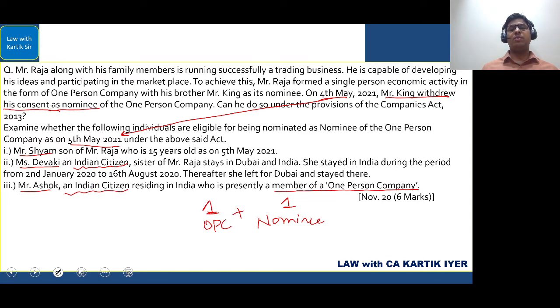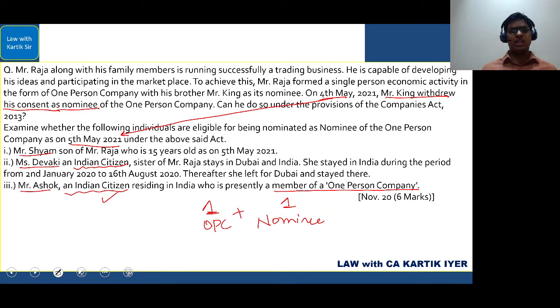Can he be the member in two OPCs? The answer is no. Can he be the nominee in two OPCs? The answer is no. In one OPC, he's a member, and another, he's the nominee. Is that okay? The answer is yes. So in this case, can we even appoint Mr. Ashok as the nominee? The answer is yes. And they have clearly given here that he's an Indian citizen, and residential part doesn't matter also.